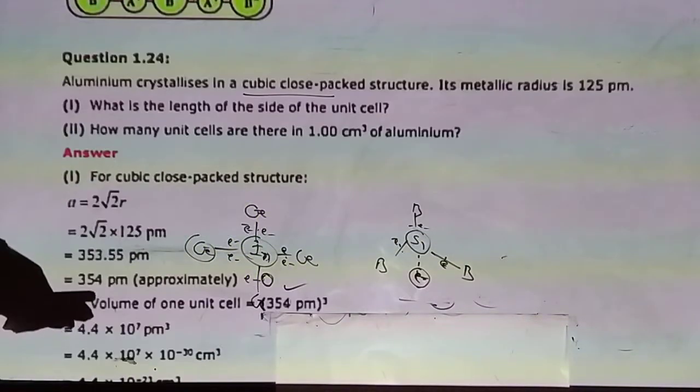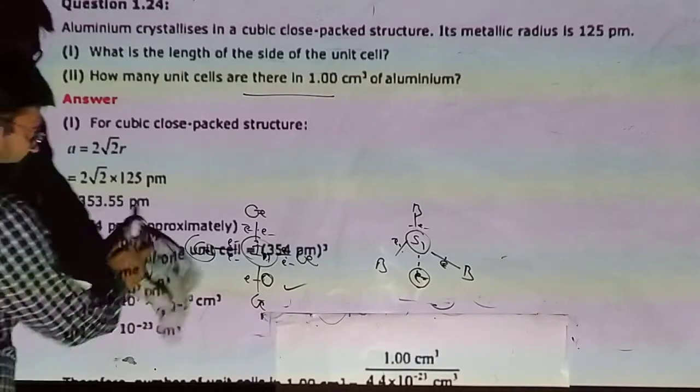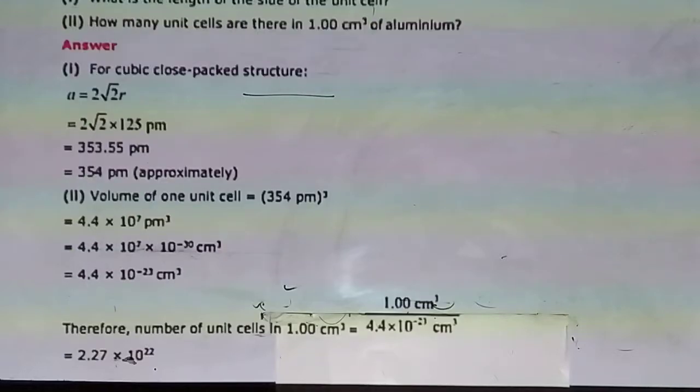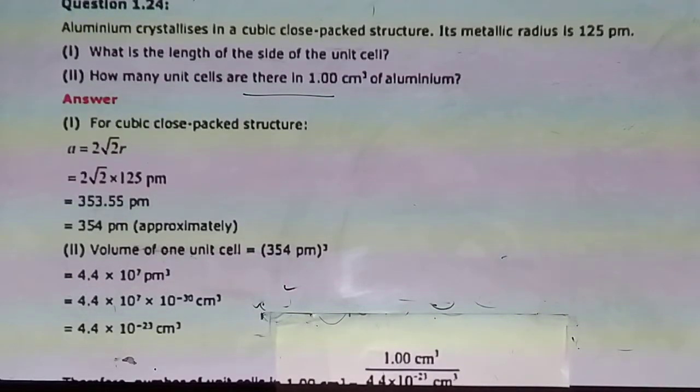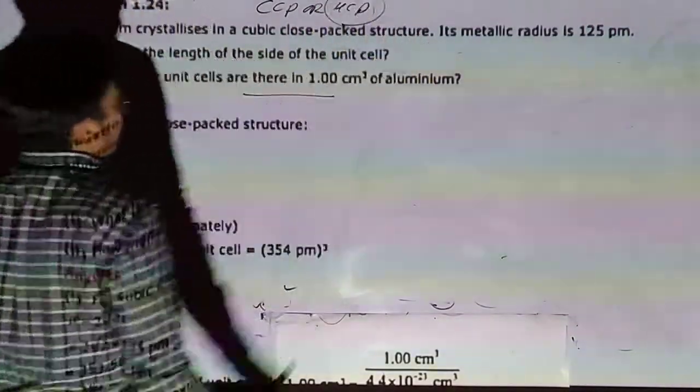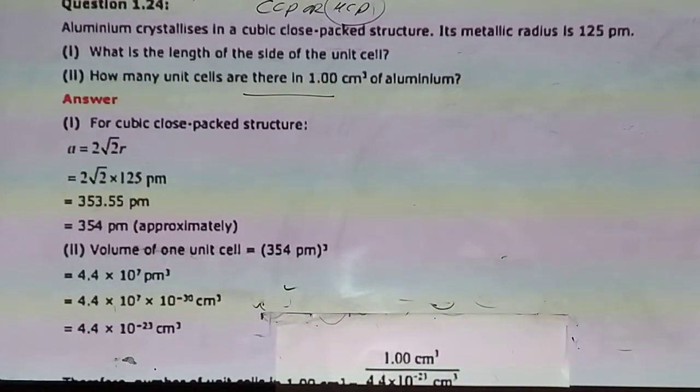24. Yes, this is an IMP question. Aluminium crystallizes in a cubic closed pack structure, meaning CCP, otherwise hexagonal closed pack. Its metallic radius is 125 picometer. What is the length of the side of the unit cell? How many unit cells are there in 1 centimeter cube?